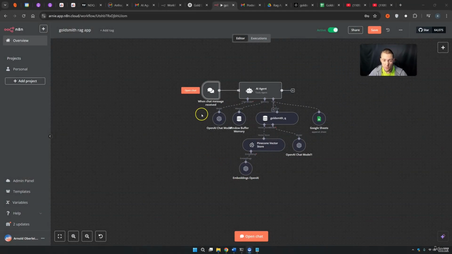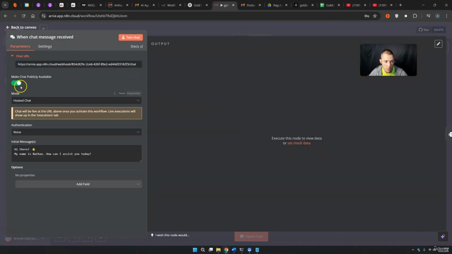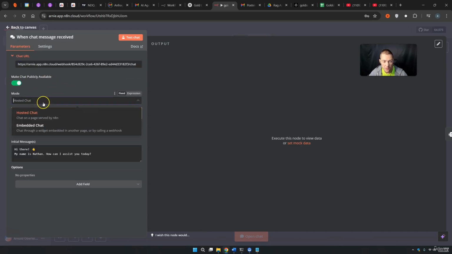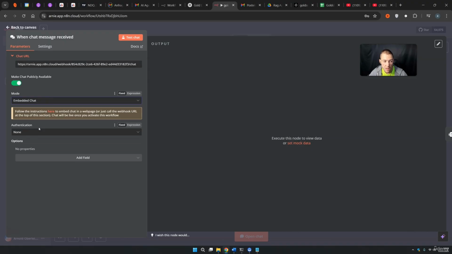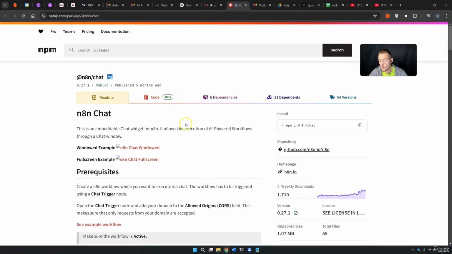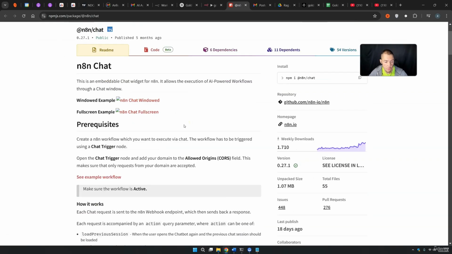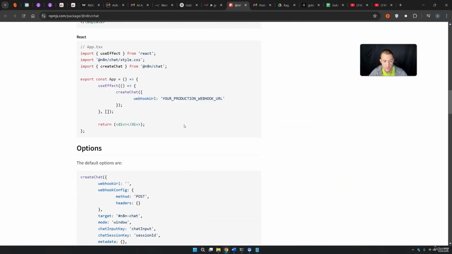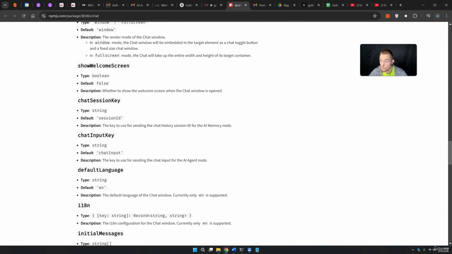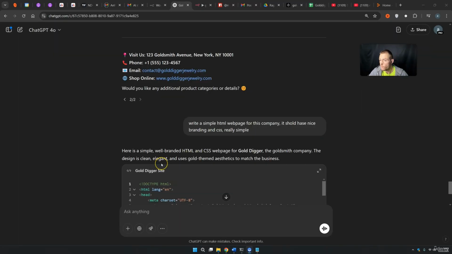The first thing that you need to do is to simply make this active once again, make sure that it's active. Then you press on it and then you need to toggle once again this thing on, and as soon as this thing is toggled on, you press not on hosted chat, but you need the embed chat. And if you use the embed chat, you get here the documentation or the whole instructions. You can simply open this up in a new link and then you are here, and here you get everything that you need. And don't worry, yes, there's some code, but this will be easier than you think. We will do this right now step by step. First, we need a web page.